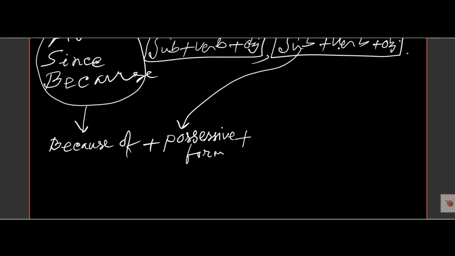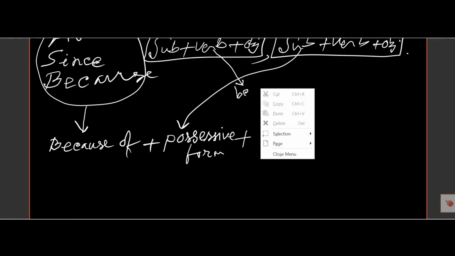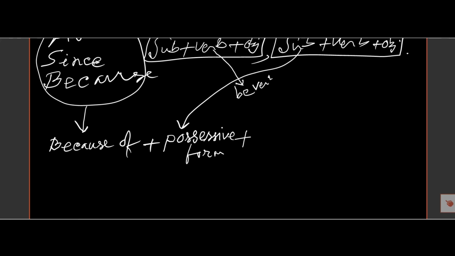there is a verb. If there is a be verb, then it will be being.